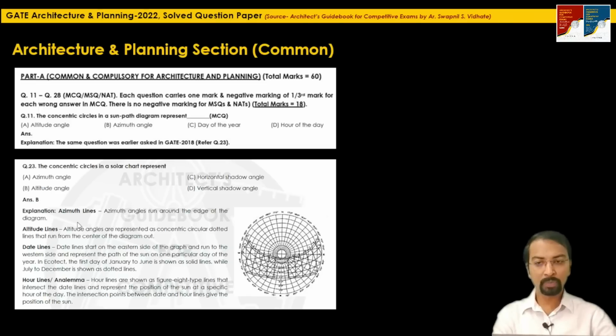So here the explanation related to which line represents azimuth angle, which line represents the altitude lines, date lines and hour lines was given. So if you have understood the concept of the solar chart, or it is also called Sunpath diagram, answering this question, question 11 in GATE 2022 was the easy one.